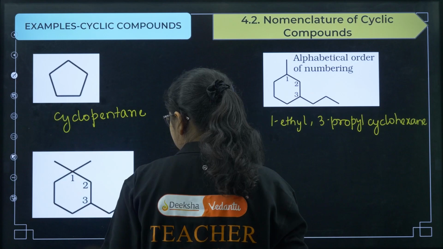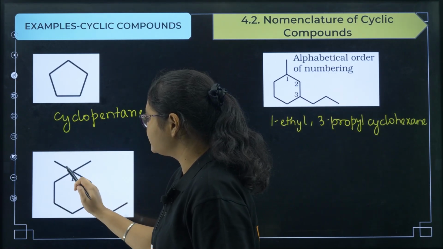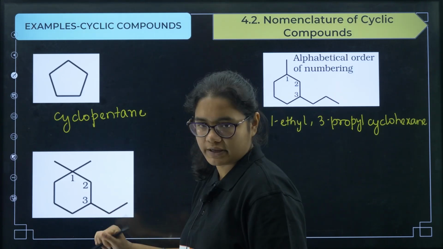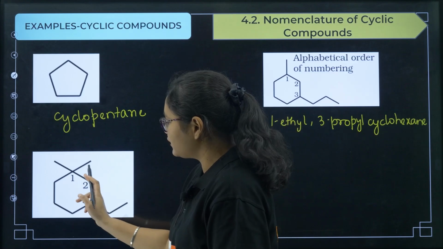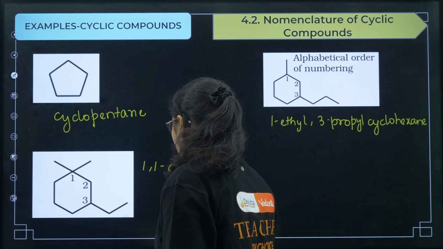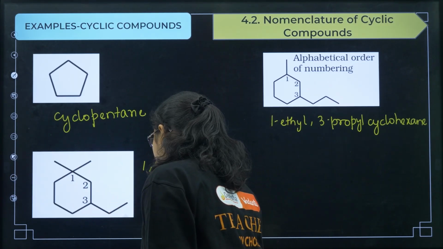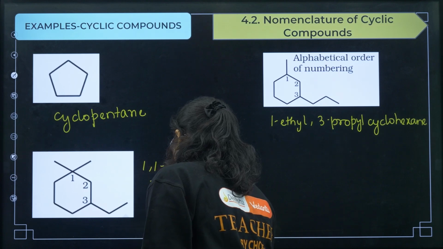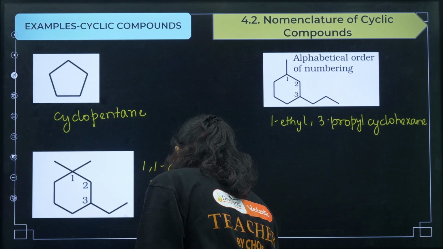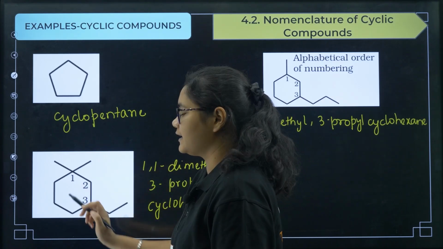Next, if you see this one, you have on the first carbon 2 substituents and on the third carbon a propyl group. Again based on the alphabetical order, but here you can find 2 substituents. 2 substituents means 1 1, right, dimethyl, 1 1 dimethyl, then you have 3 propyl cyclohexane. Okay, 1 1 dimethyl, 3 propyl cyclohexane.